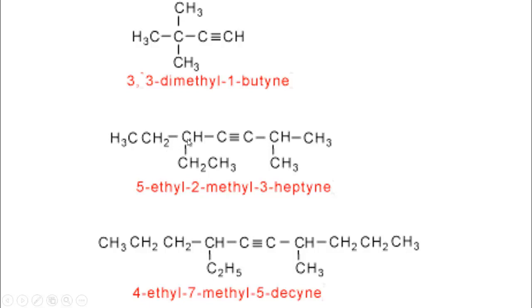So in the 5th carbon there is an ethyl group, so we have to write 5-ethyl, 2-methyl, 3-heptyne, or hept-3-yne, as you wish, you can write it anywhere.